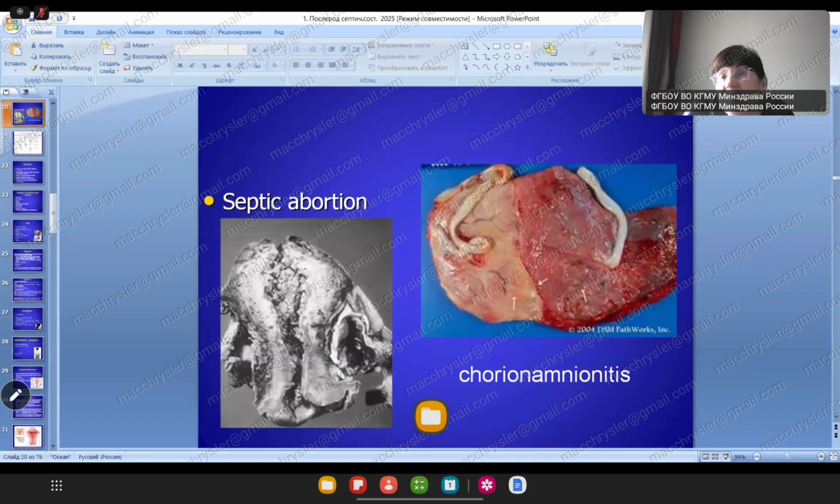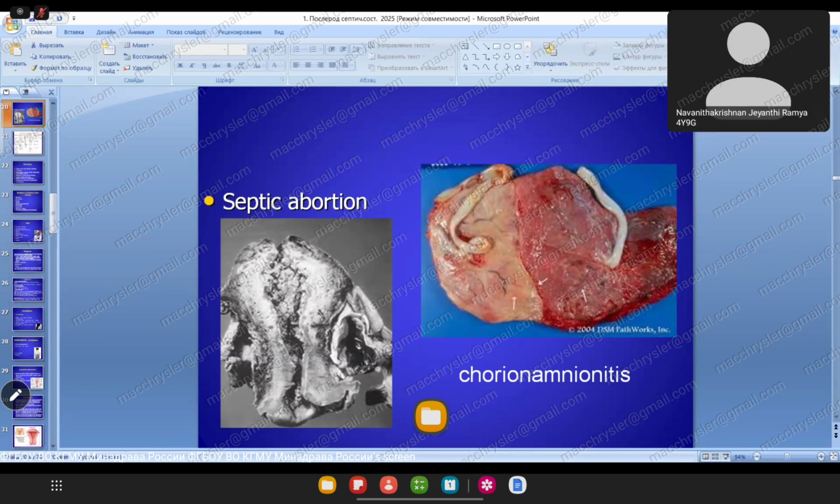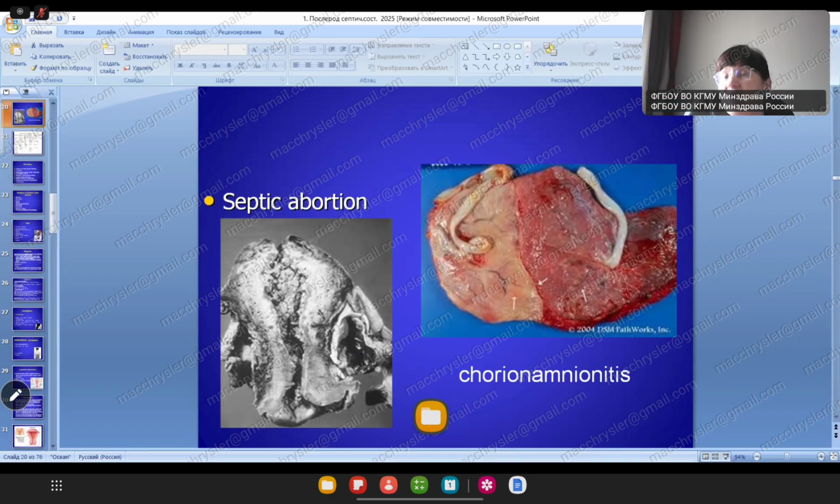Baby sick and mother sick. Baby will have postpartum pneumonia, skin disorder, pneumonia can be as virus as mixed pneumonia, and mother can have intrauterine infection or endomyometritis or panmetritis or septic shock.